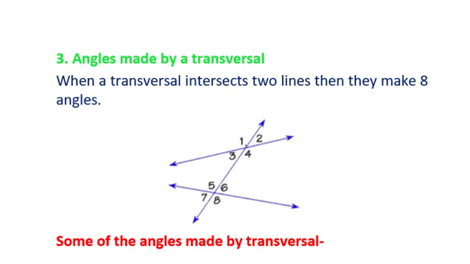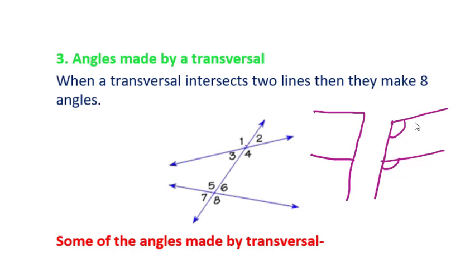Now let's see the angles made by the transversal line when it intersects two lines. There they make 8 angles, which I have labeled here from 1 to 8. Now these things you have to see. If an F is formed, then inside the F these types of angles are known as corresponding angles. You can take it like this, the inverted F also. So these angles will be which angles? Corresponding angles.